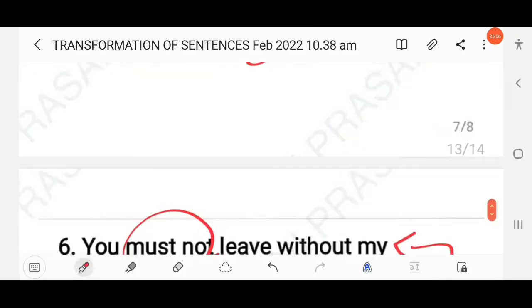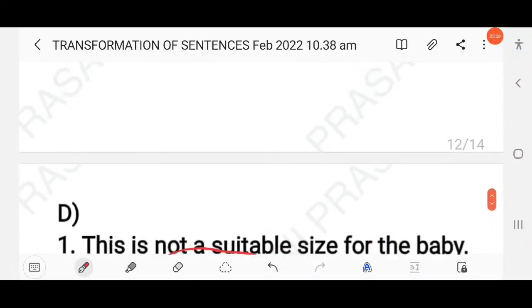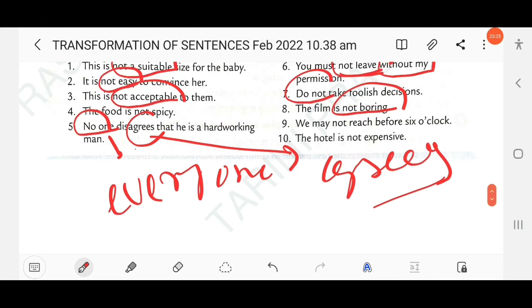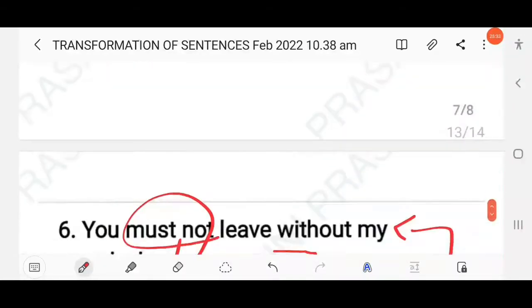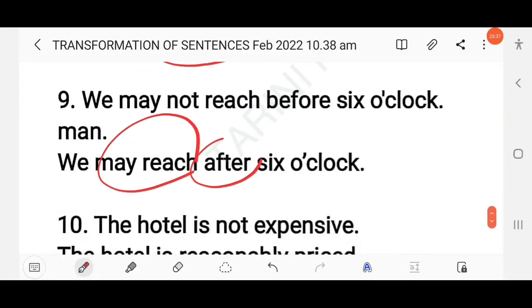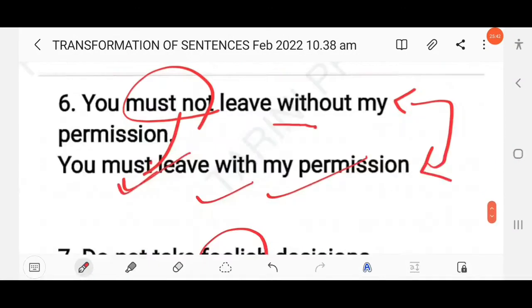Clear? Then next question here, you may not reach before 6 o'clock. That means we can say that you may reach after 6 o'clock. Opposite of before you know after. May not, may. You may reach after 6 o'clock, right? So here you have to mention the answer. You may reach, yes, after 6 o'clock, right?